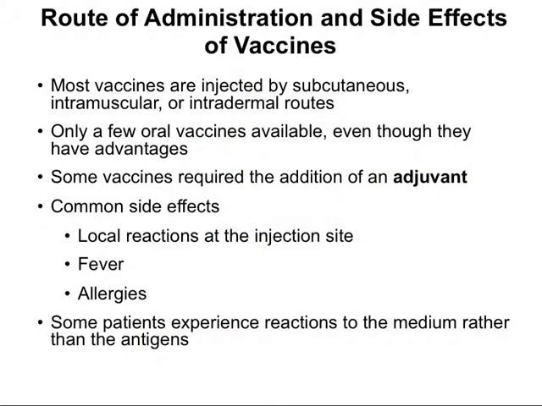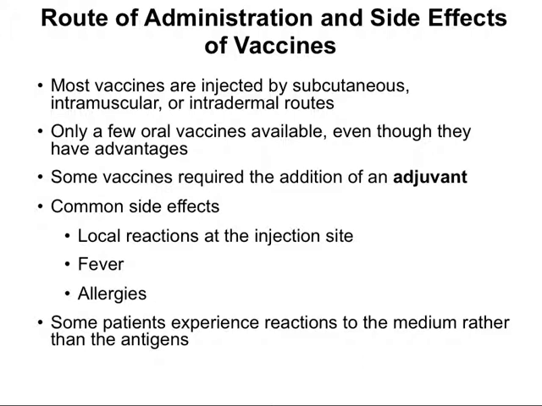Most of them are injected by subcutaneous, intramuscular, or intradermal routes. Only a very few vaccines are available in oral form, even though they have very strong advantages, particularly that they're entering through the correct portal of entry.